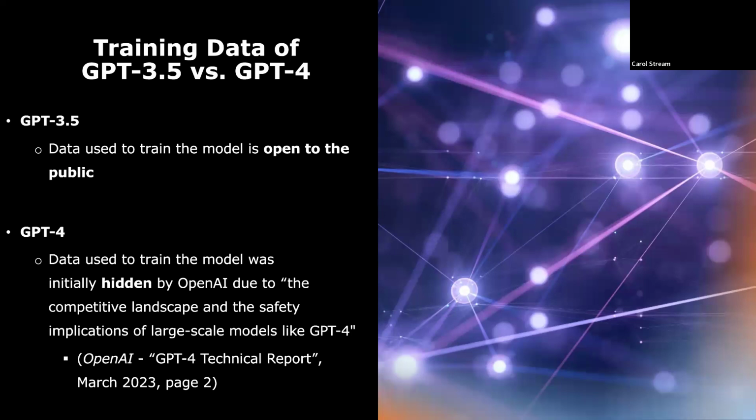While information on the dataset used to train GPT 3.5 is openly available, OpenAI did not initially reveal any details on the dataset for GPT-4, citing, quote, the competitive landscape and the safety implications of large-scale models like GPT-4, end quote, in the official OpenAI GPT-4 technical report from March 2023.